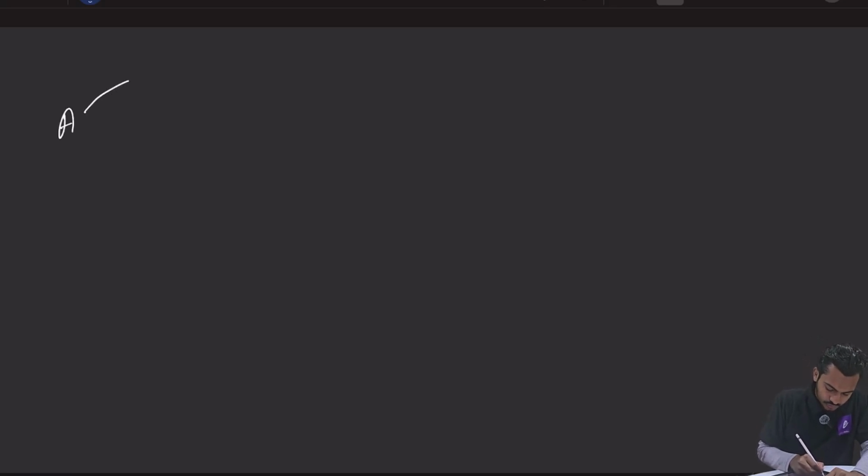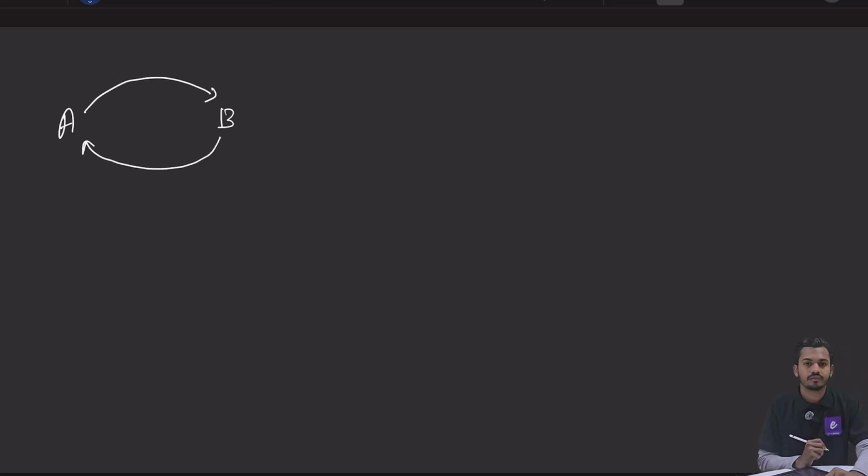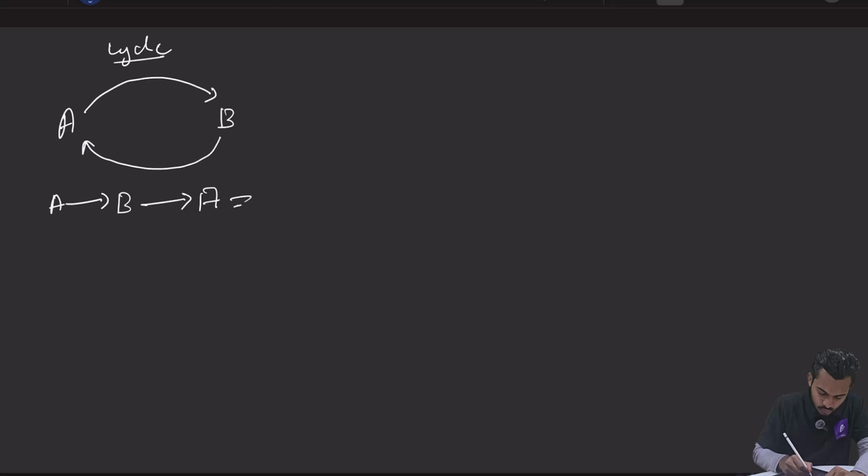anything which goes from point A to point B, again it comes back to point A, and this keeps on repeating. तो एक कोई एक चीज है जो पॉइंट ए से पॉइंट बी जा रही है, फिर वो वापस पॉइंट ए पे आ रही है, और ये बार बार होता रहेगा. इसी को हम कहते हैं साइकिल, राइट? This is what it is called as cycle. Now I think it goes from point A to point B, again it comes back to point A. This is one cycle, right? This is one cycle. For example, we have something called as water cycle.